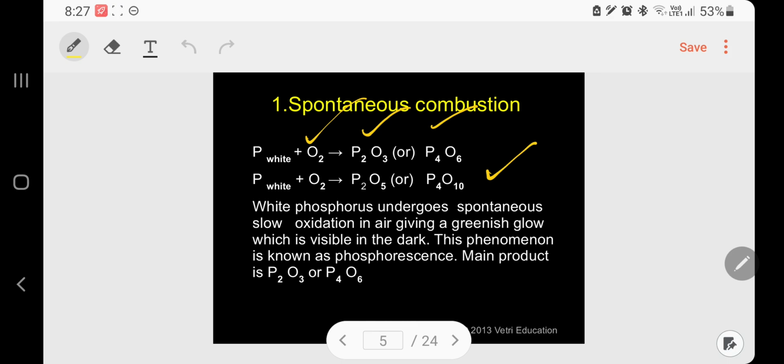Spontaneous, please follow the word. All spontaneous processes are irreversible. Slow oxidation in air gives a greenish yellow glow which is visible in the dark. This phenomenon is known as phosphorescence. The main product is P2O3 or P4O6. The side product is P2O5 or P4O10. This is about the spontaneous process.